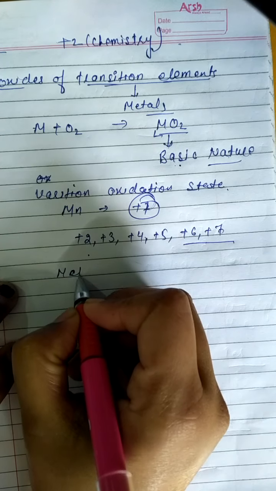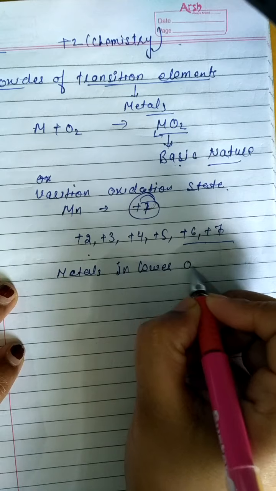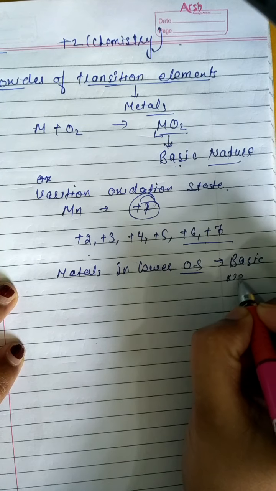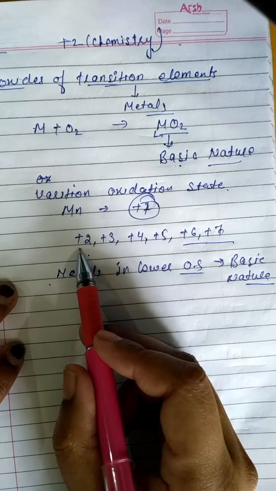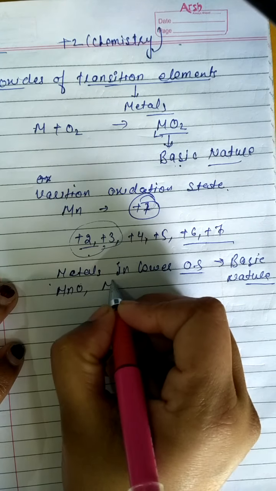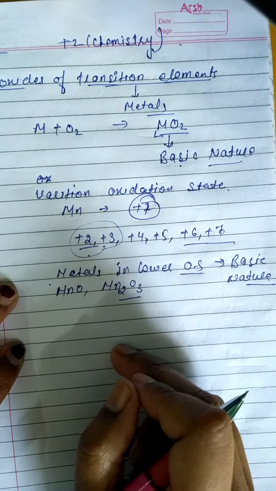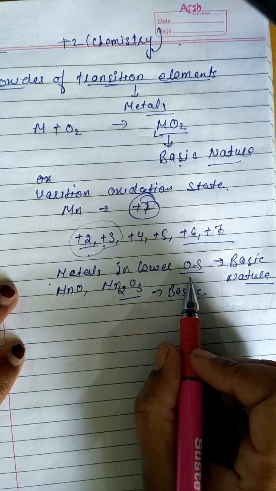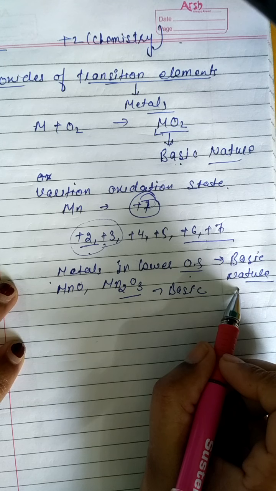Always, metals in a lower oxidation state show basic nature. When the oxidation state is lower, meaning +2 and +3, that is MnO and Mn2O3, they show basic nature. In a lower oxidation state, the metal oxides are basic in nature.